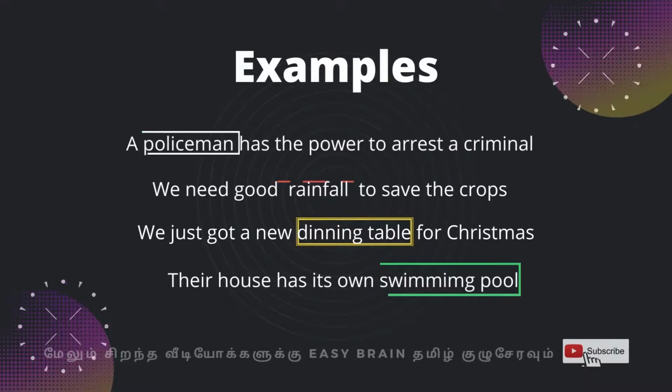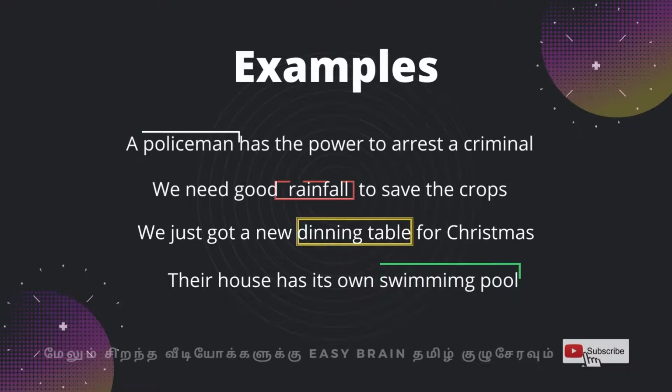இதில் policeman, rainfall, dining table, swimming pool என்பது compound noun.